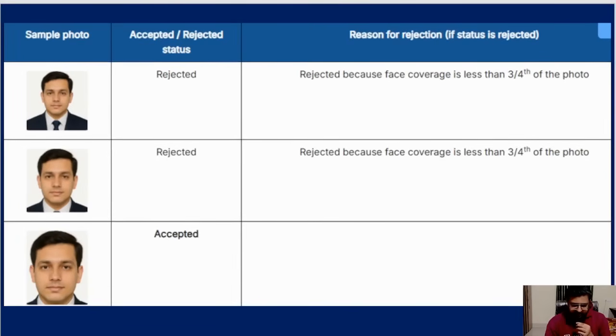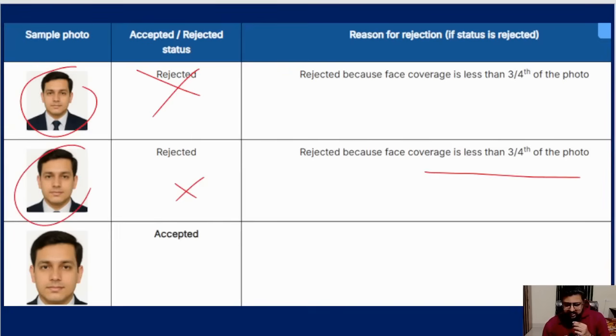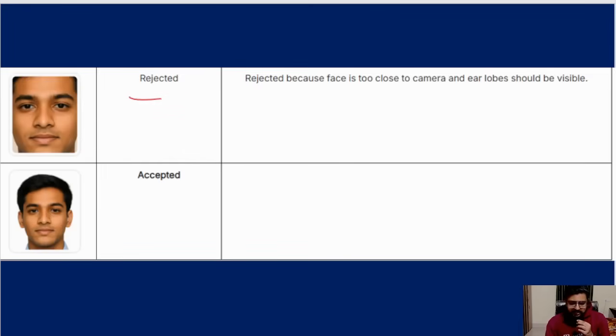If you see the first two photos, they look good, but they are rejected because face coverage is less than three-fourths. But here it is accepted. Meaning, in that rectangle, your face should be the maximum. Top to bottom, it should be face. Only a little bit of your shoulder is visible. That is how they have designed it this time. If you see, this is rejected because this is too much. Your hair is not visible, your neck is not visible. This is rejected, but this is accepted.